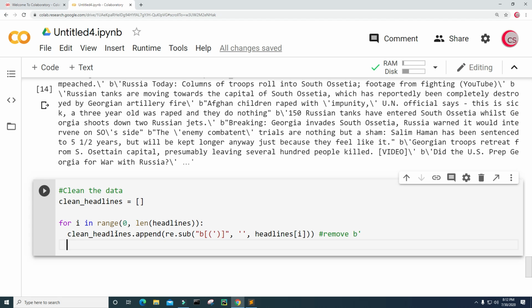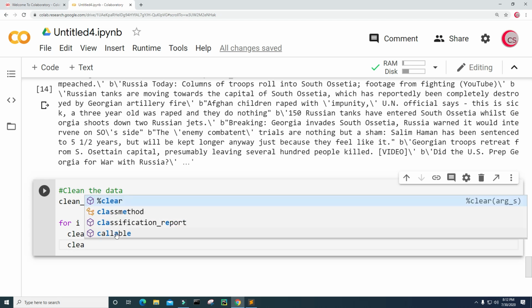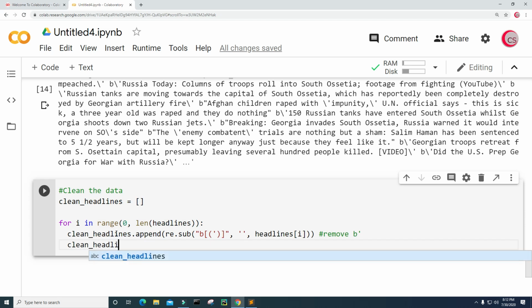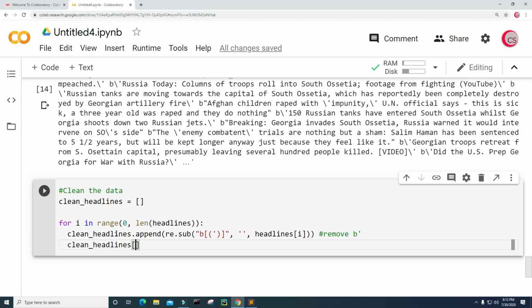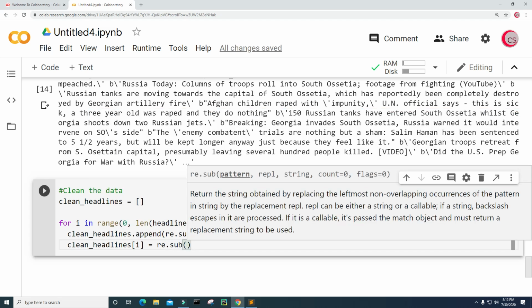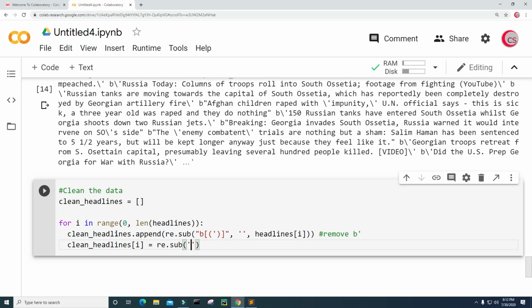Now I've only removed one character so far that I've appended to clean headlines. So I also want to get rid of some other things. So I'm just going to type clean_headlines at position i, and I'm going to set this equal to re.sub, and I'm going to remove the characters starting with the B, and then any double quote after it.